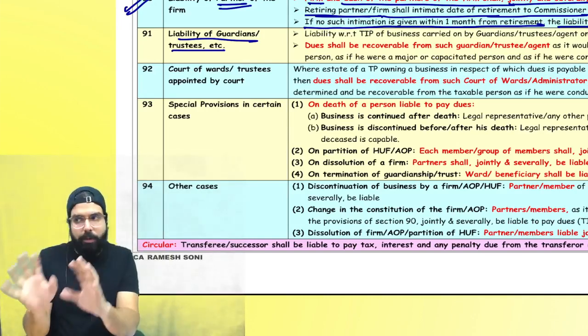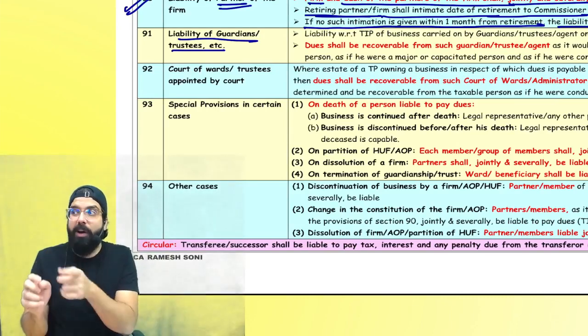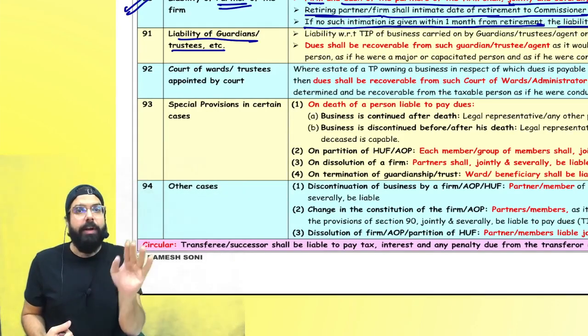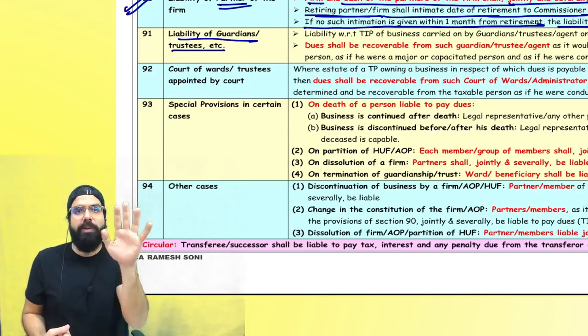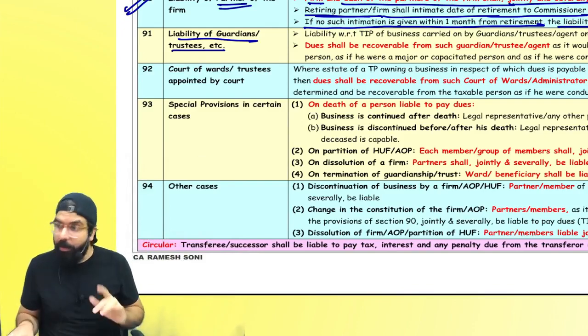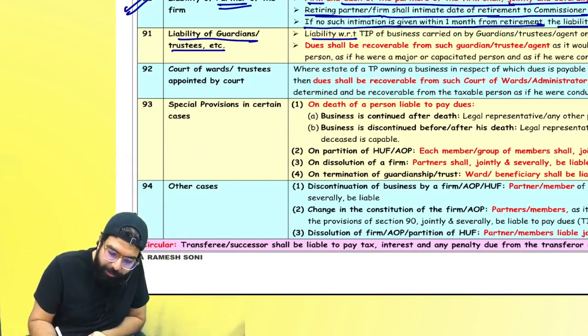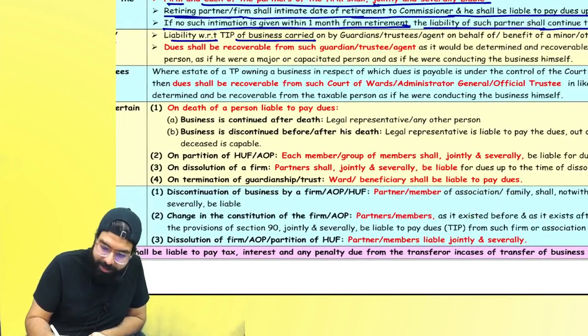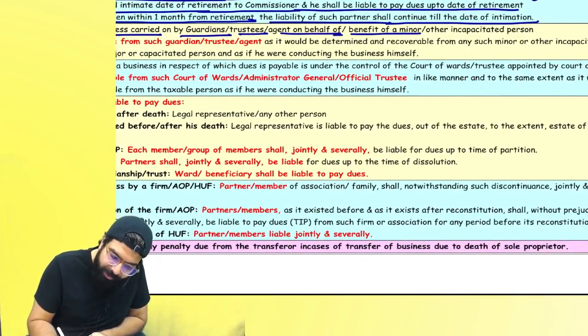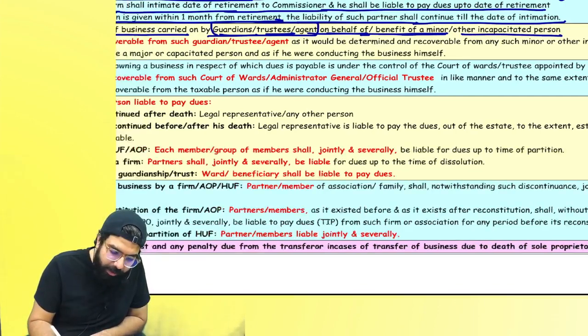That business is not being carried out by the minor. Who will carry it out? The guardian, whoever is the guardian, or any trustee who has been appointed. Now the trustee or the guardian who is carrying on the business, who will be liable for the dues of the business? Minor? No, it will be liability with respect to tax, interest, penalty of the business carried on by the guardian, trustee or agent for the benefit of, see, who is carrying on? These people are carrying on behalf of the minor or incapacitated person.